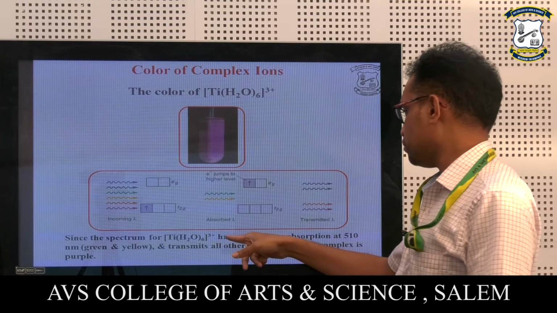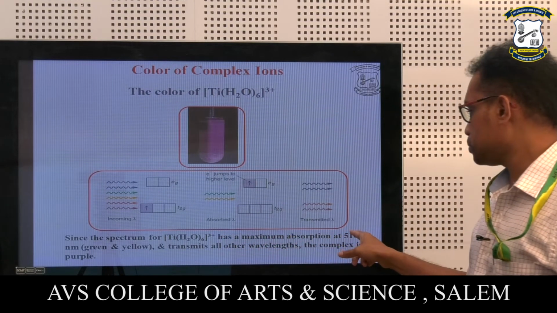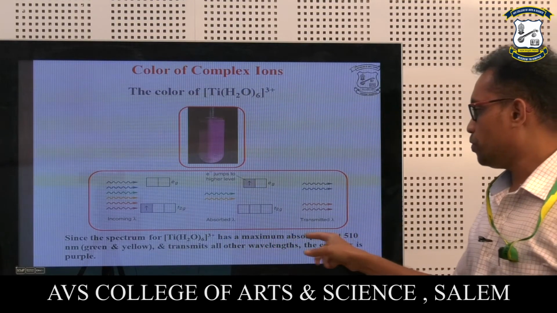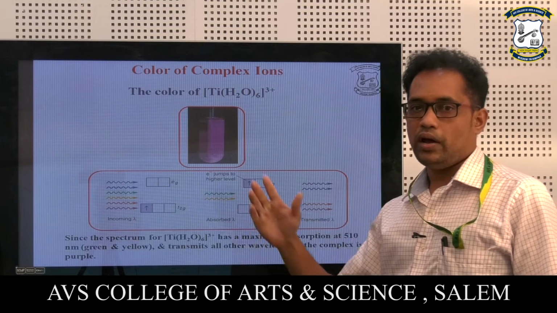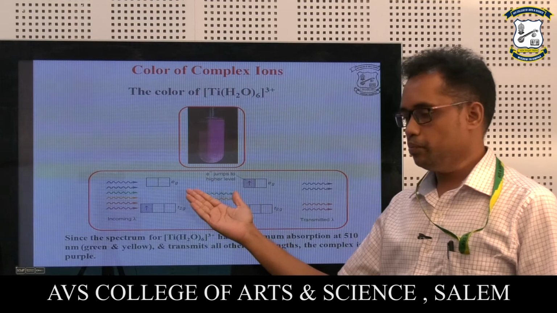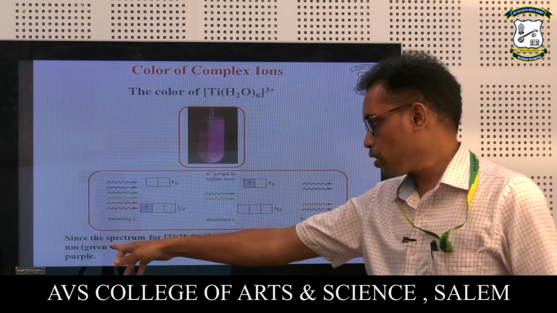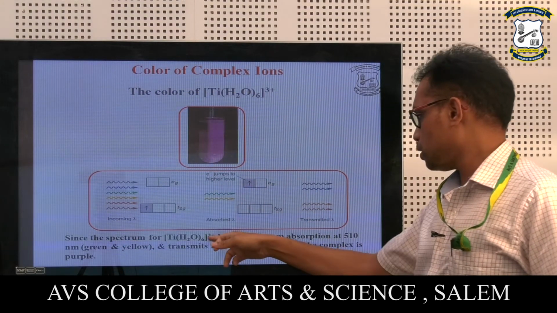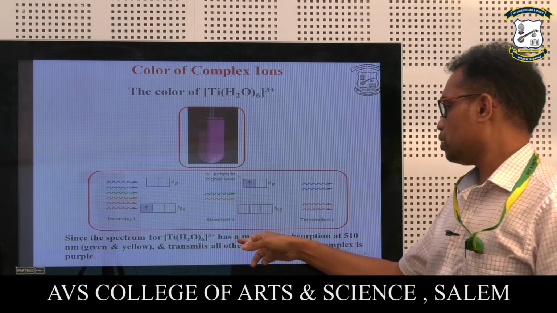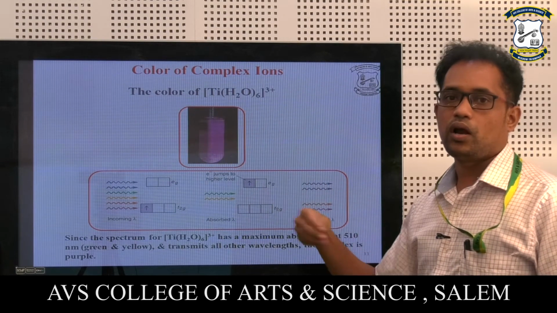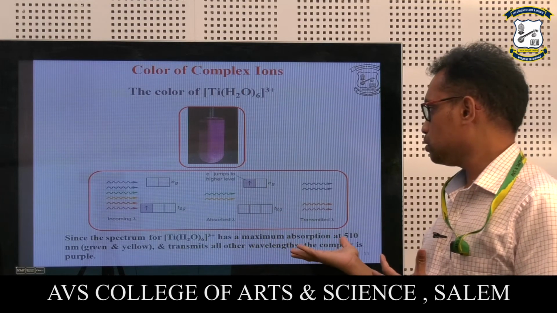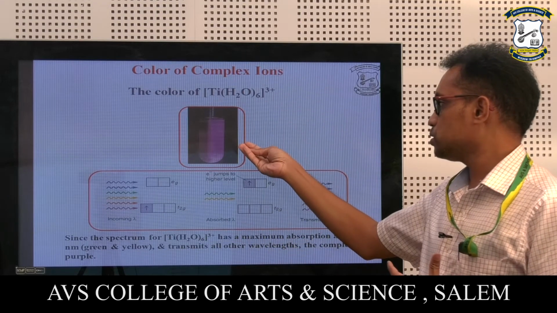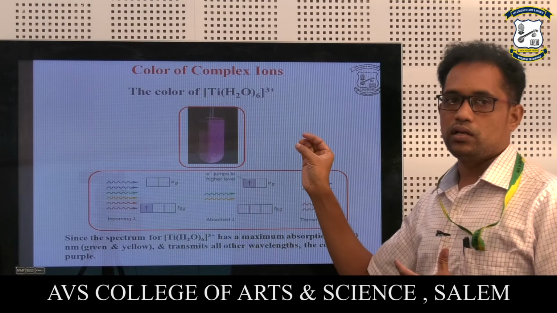Since the spectrum of the titanium complex has a maximum absorption at 510 nanometer, and 510 nanometer in the spectrum is around the green and yellow range, after UV light, that means before IR, after UV light. So this is the range for 510 nanometer, and it transmits all the other wavelengths. The complex is purple. So the final output color, whatever the transmitted light gives, is the purple color. So that's how we see the complex in violet color.